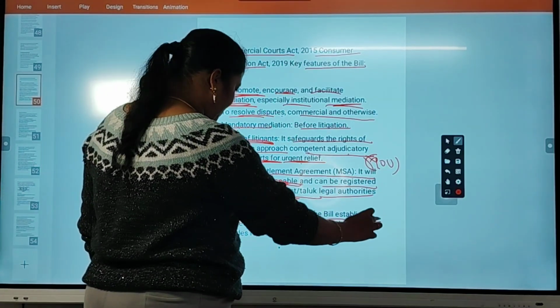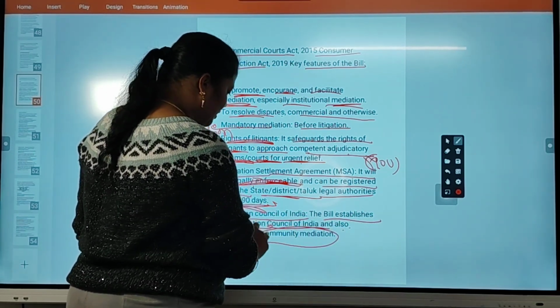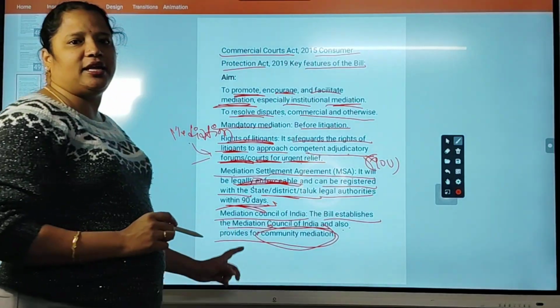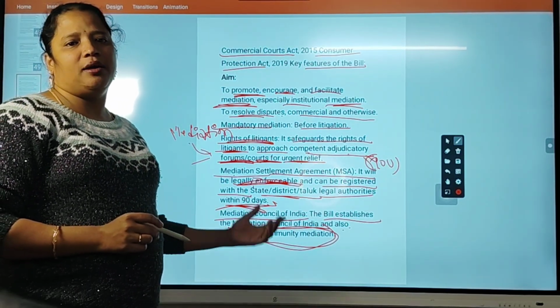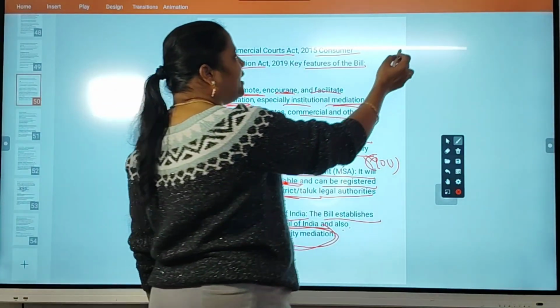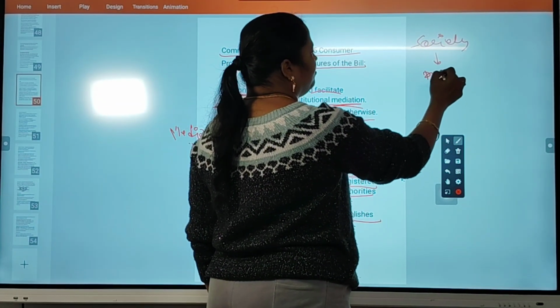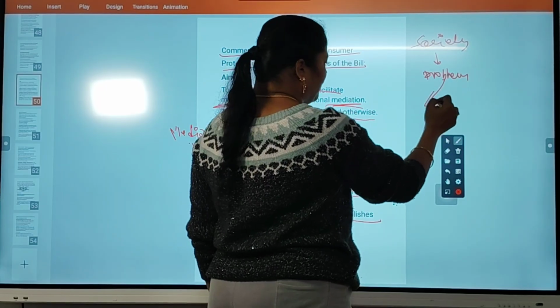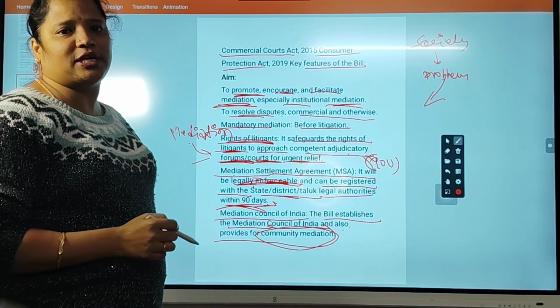Mediation Council of India. The bill establishes the Mediation Council of India and also provides for community mediation. So there is a provision that even community problems will be solved in the mediation council. Suppose there is a gated society in which people are facing a problem, then they can go to the mediation council to get the dispute resolved soon.